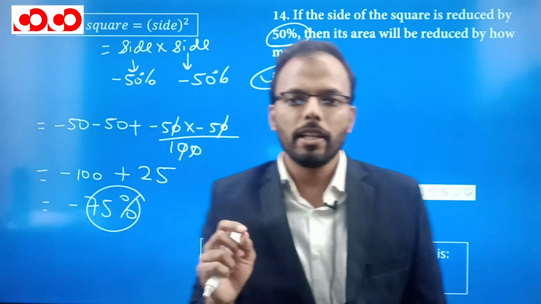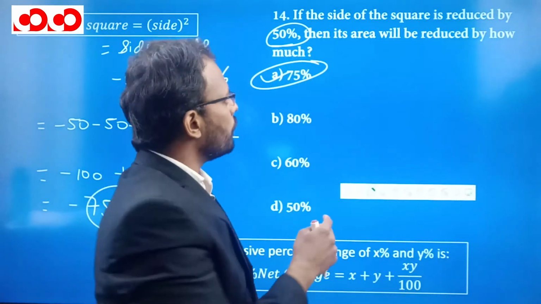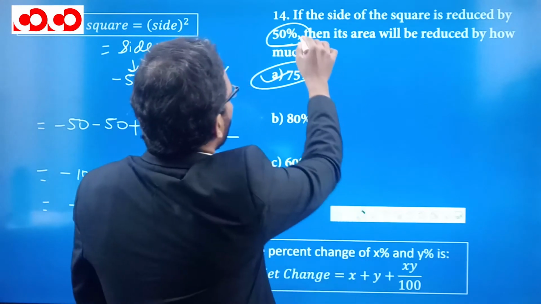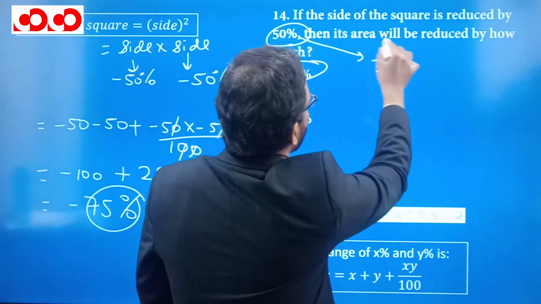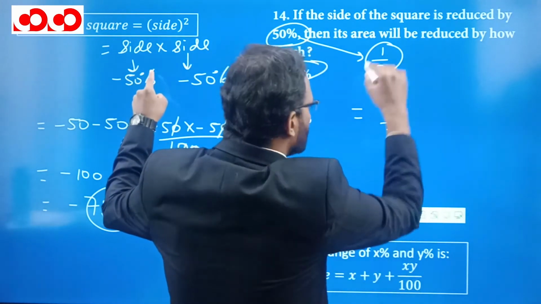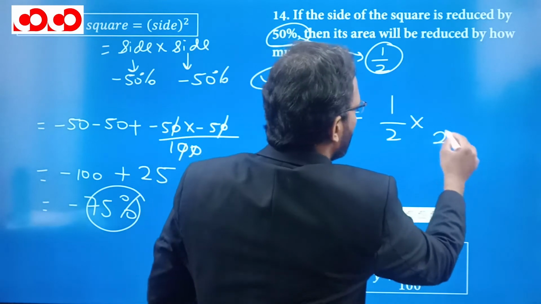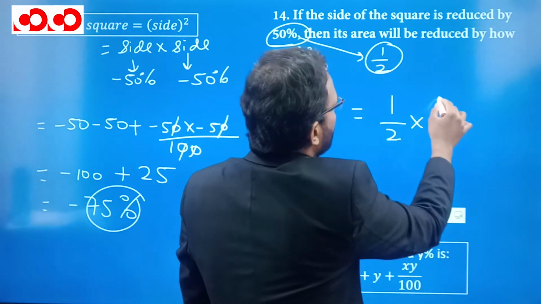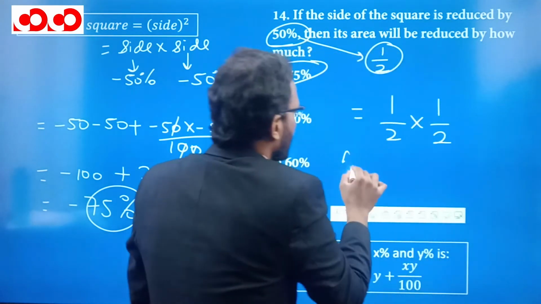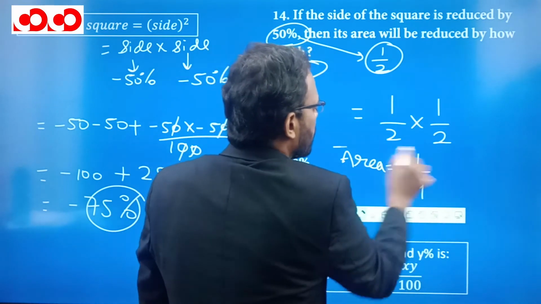However, in the percentage video, I had showed you the ratio approach. Let's try to solve by ratio approach. We know that 50% is 1 by 2. And this side was 2 earlier. Now it has reduced by half, so it has become 1. And again the other side was earlier 2. It has reduced by 50%. It has become 1. So if we talk about the area, earlier it was 4. Now it has become 1.